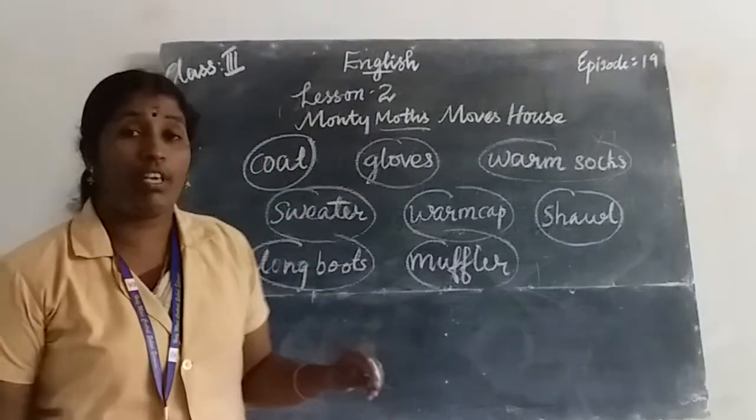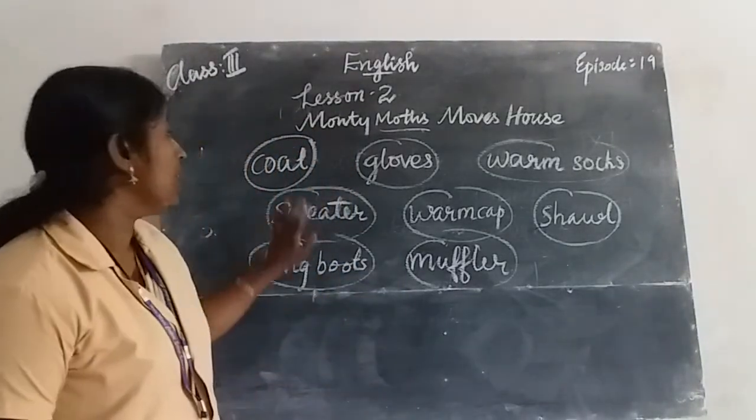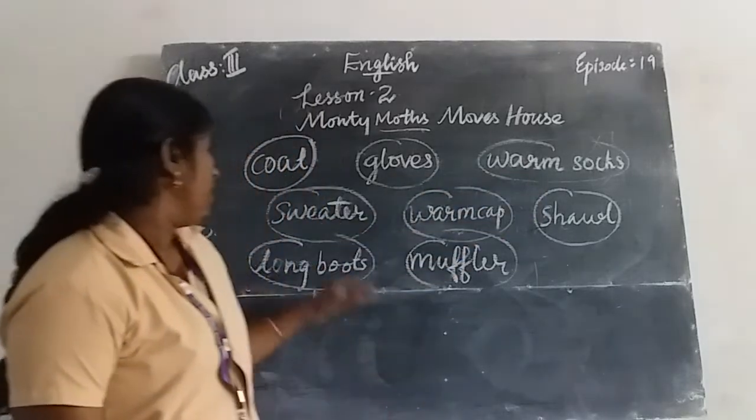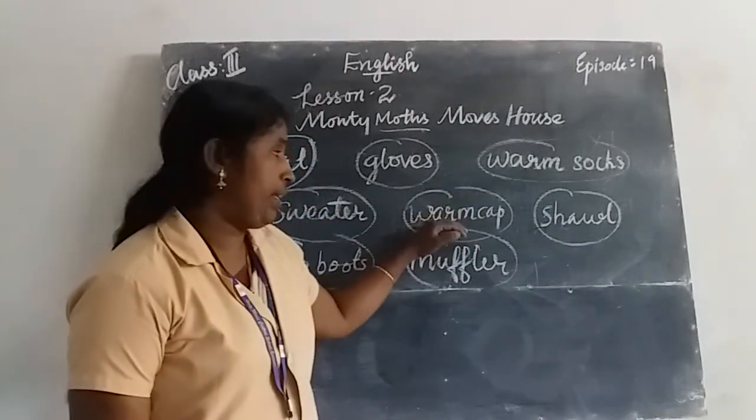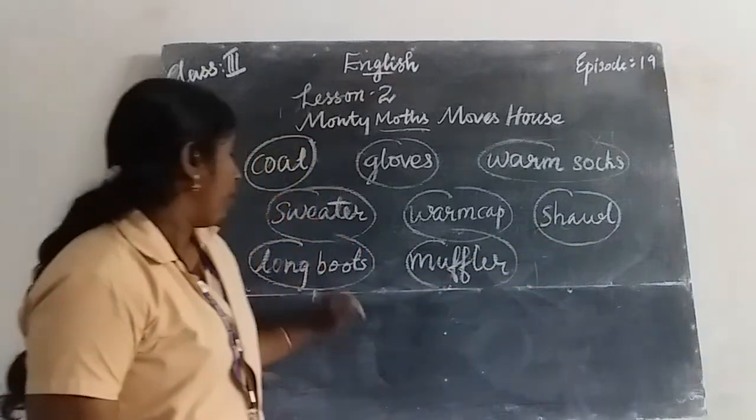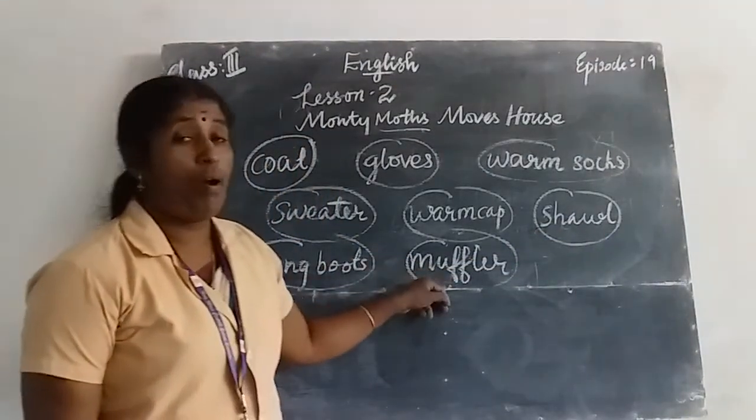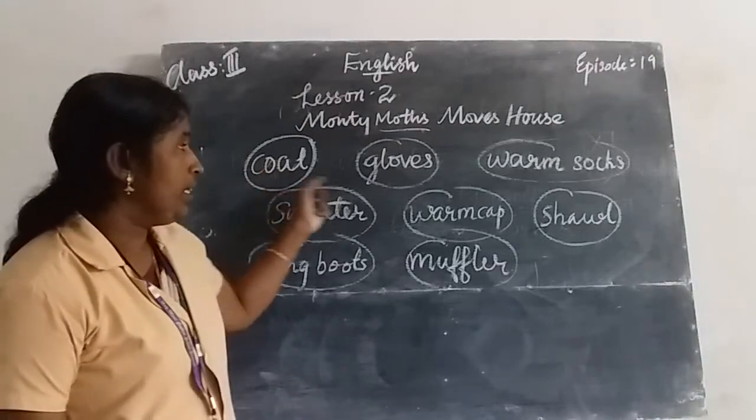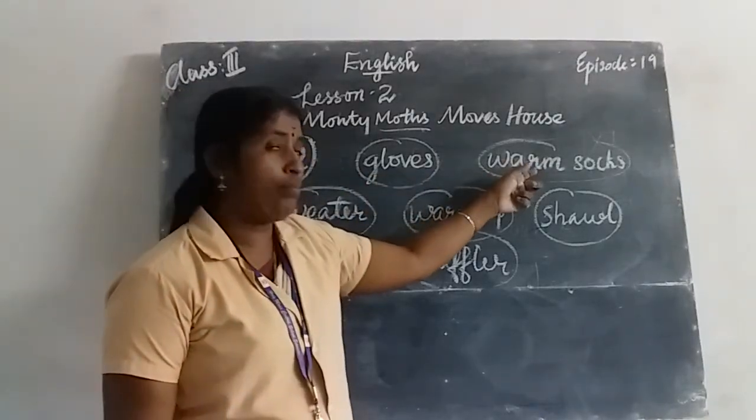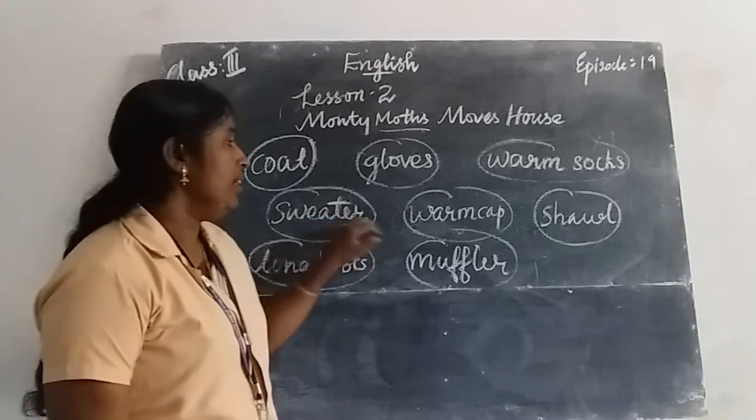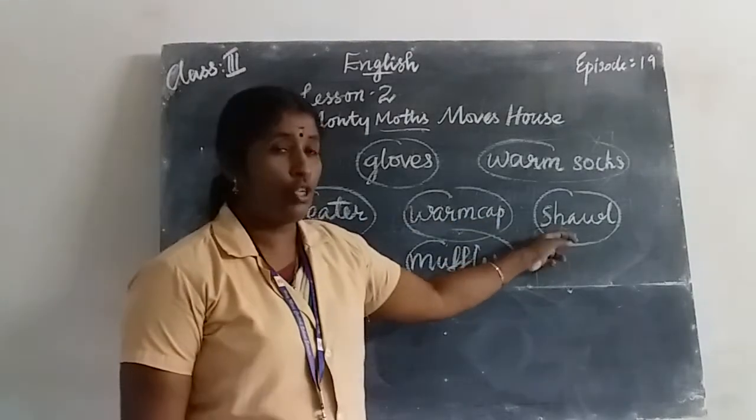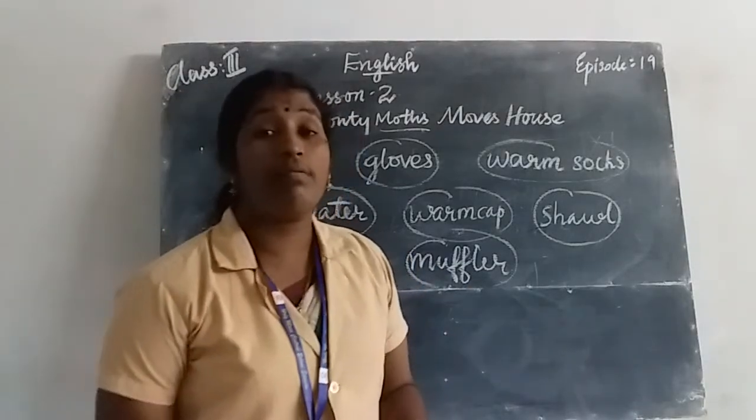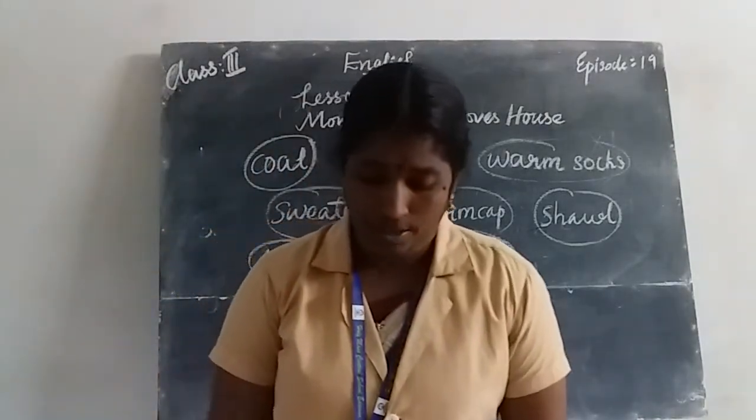These are the things we use in winter season. Which are the things? Coat, gloves, warm socks, sweater, warm cap, shawl, long boots, muffler. Can you say? Read with me. These are the things we wear in winter season. Okay.